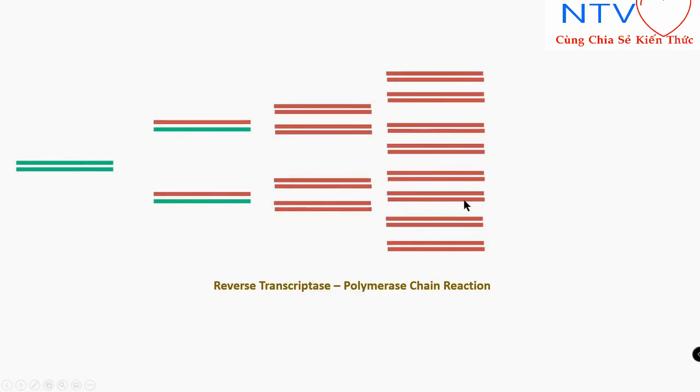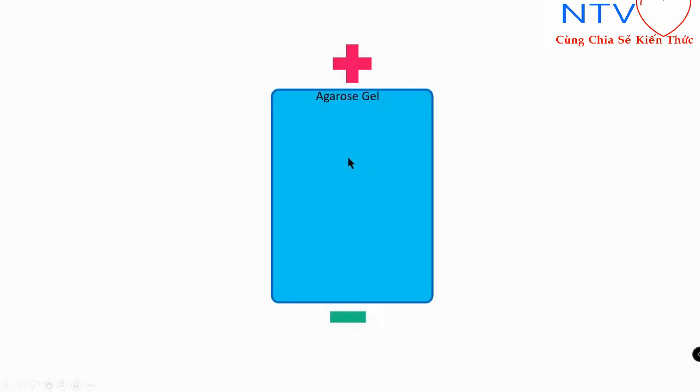Now in this way we will form millions of copies of the N gene of coronavirus, right? Now how can we detect that coronavirus is present? Very simple. All these copies which we have got, we will load them on a special gel called agarose gel.